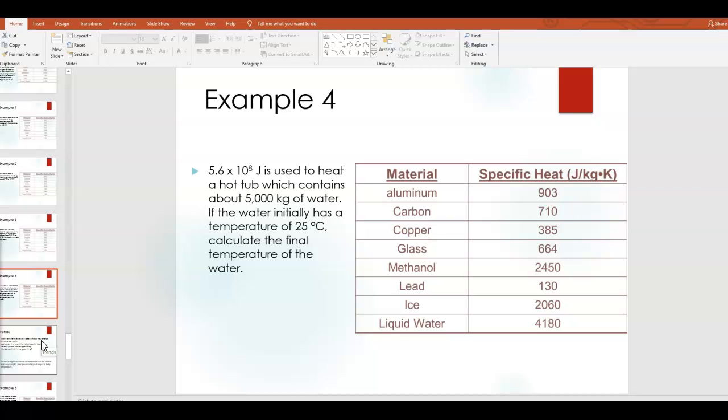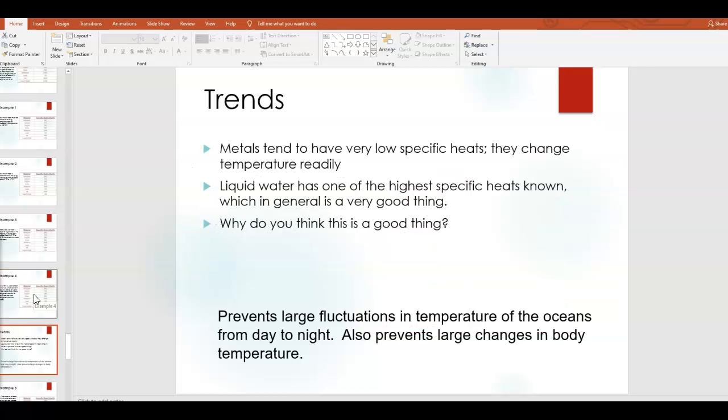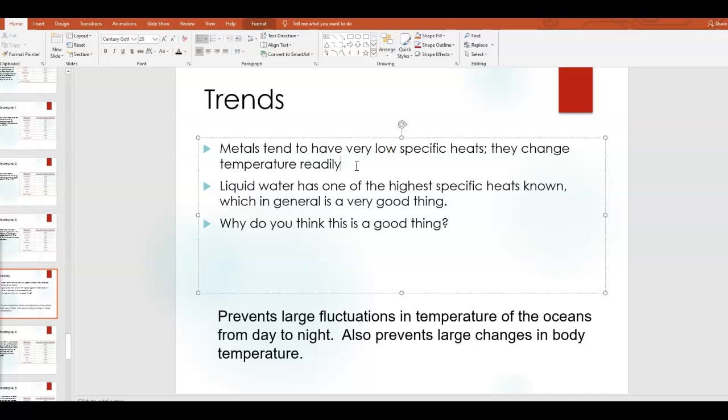So, before we do example 4, I just want to talk about this really quickly. Some general trends. We talked about this before. Metals tend to have a very low specific heat, meaning they change temperature readily. Readily means easily. This is why cookware tends to be made out of metal, because if you put a pan on the stove, you want it to heat up very quickly.